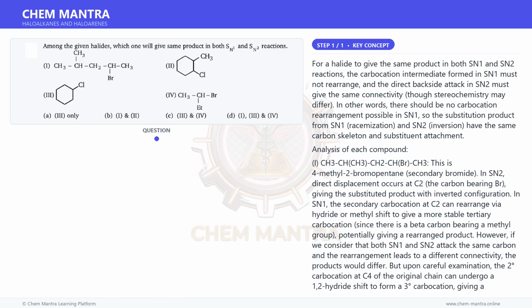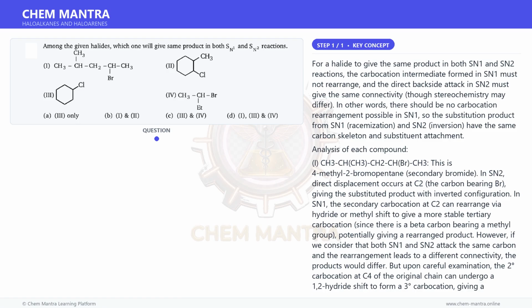However, the question asks about same product, and if we consider racemic versus inverted, they are not the same. More critically, the adjacent methyl group means there could be neighboring group effects or ring expansion, but primarily SN1 gives racemic mixture and SN2 gives inversion, different stereochemical outcomes, different products in strict sense. 2 is excluded from the answer.